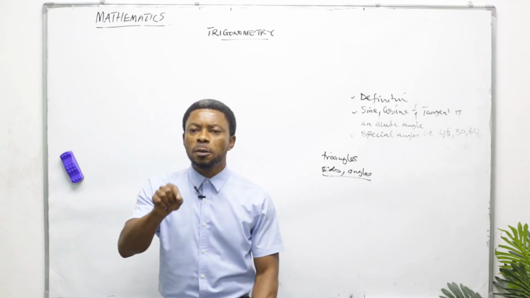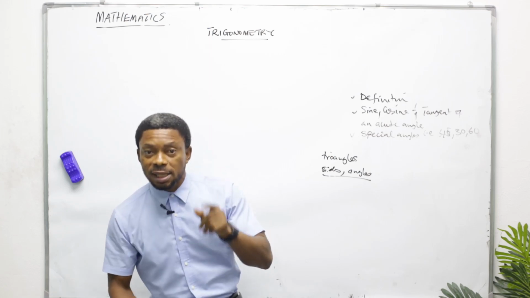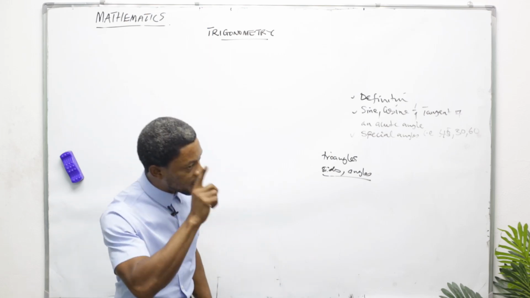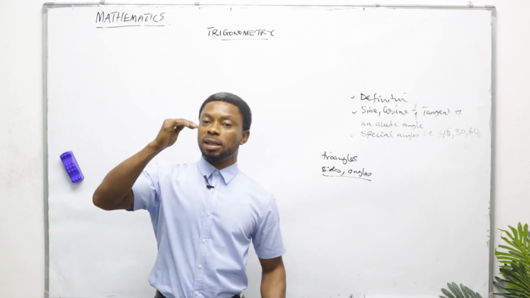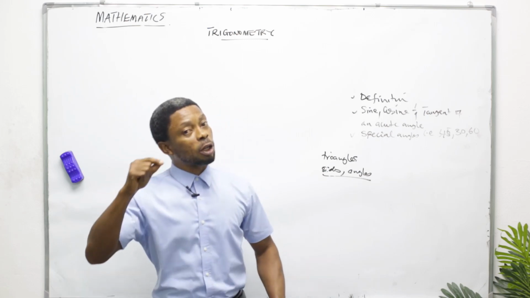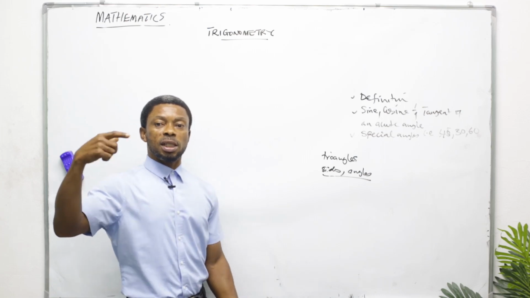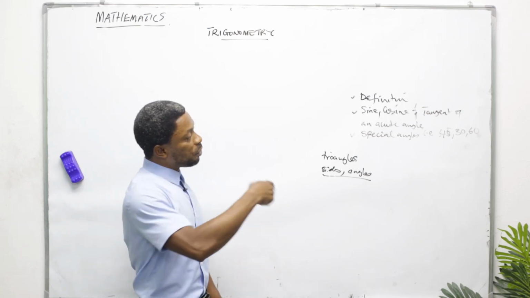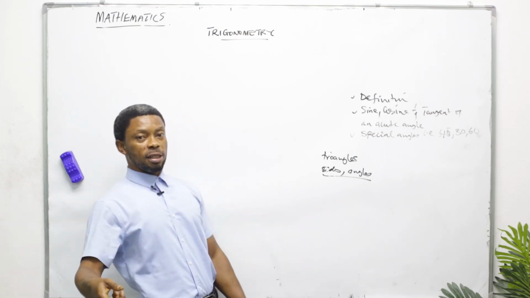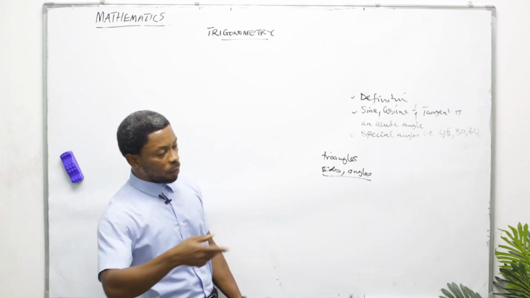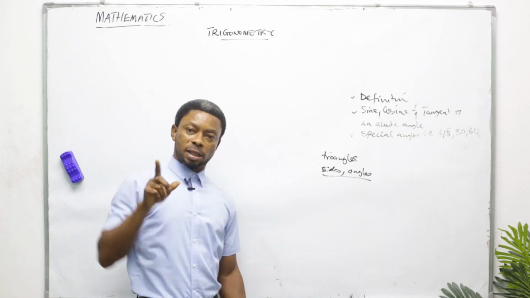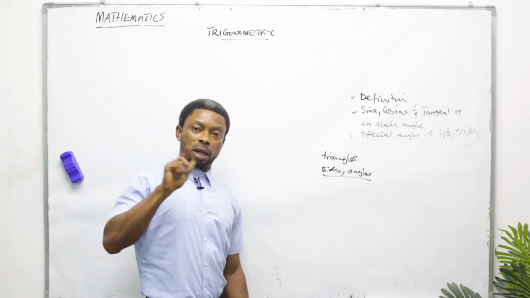An acute angle is an angle that is less than 90 degrees. For example, 40 is less than 90 degrees, so it is an acute angle. 55 is less than 90 degrees, it is an acute angle. But 90 degrees is not an acute angle.